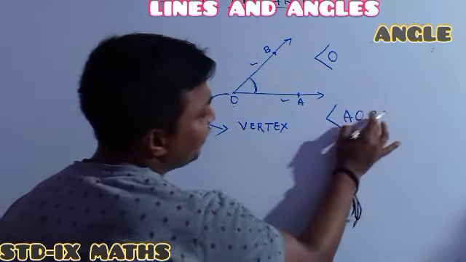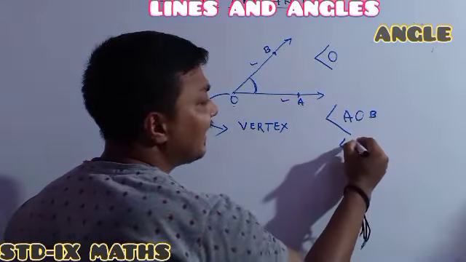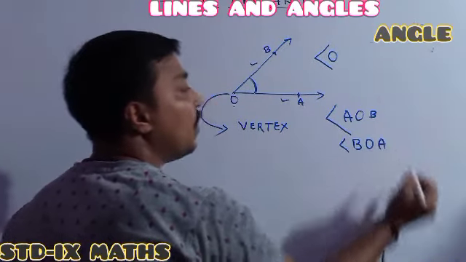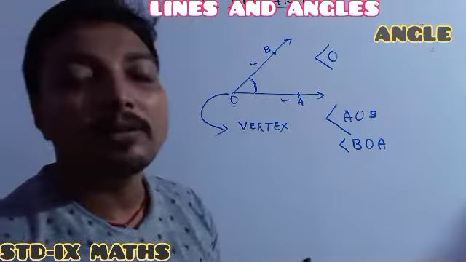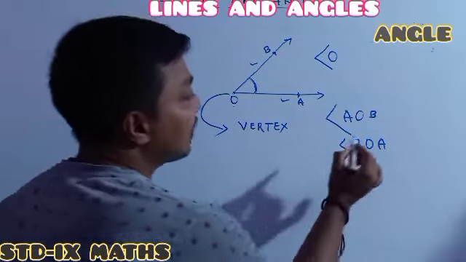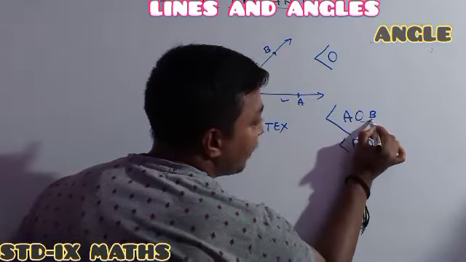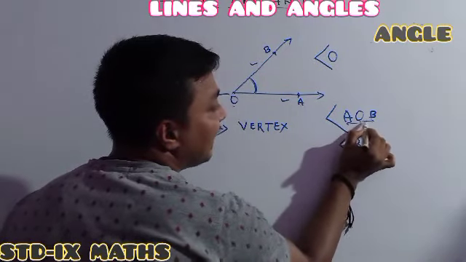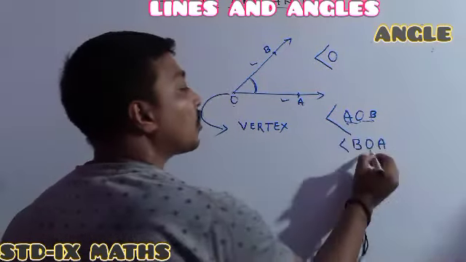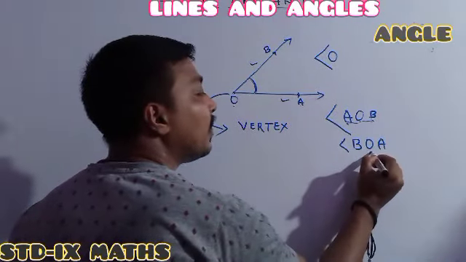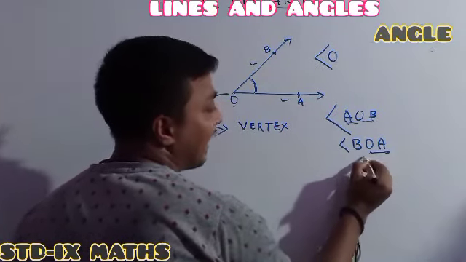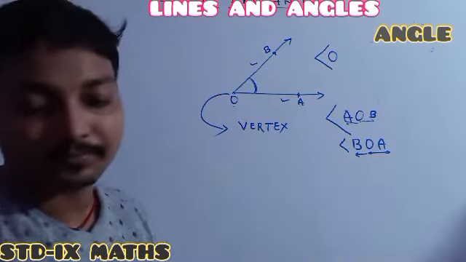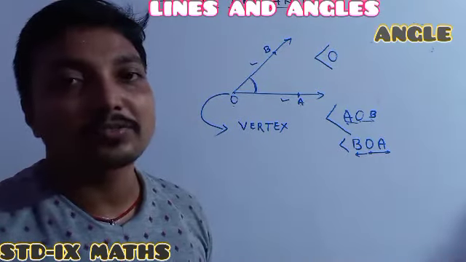Otherwise you can reverse this. One can also write B first, then O, then A. Otherwise you can remember it by using a trick like this. Actually the angle O is formed by OB ray and OA ray. O in the middle, OB is right and OA is left. Otherwise O is in the middle, OA right and OB left, and the angle is formed in the middle. Understood or not understood? Perfectly understood.